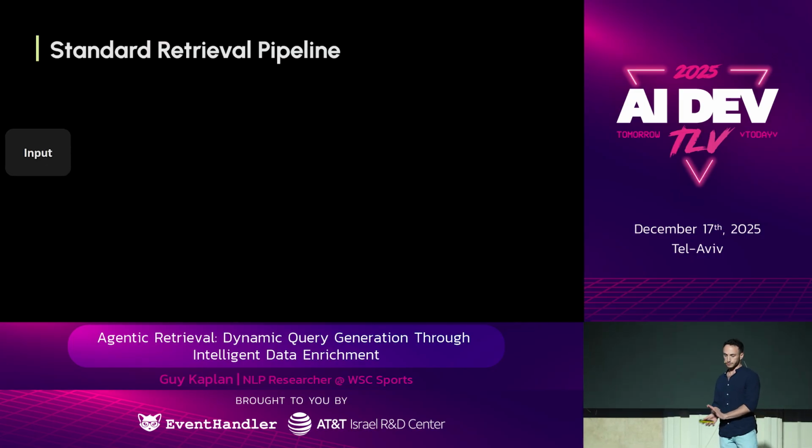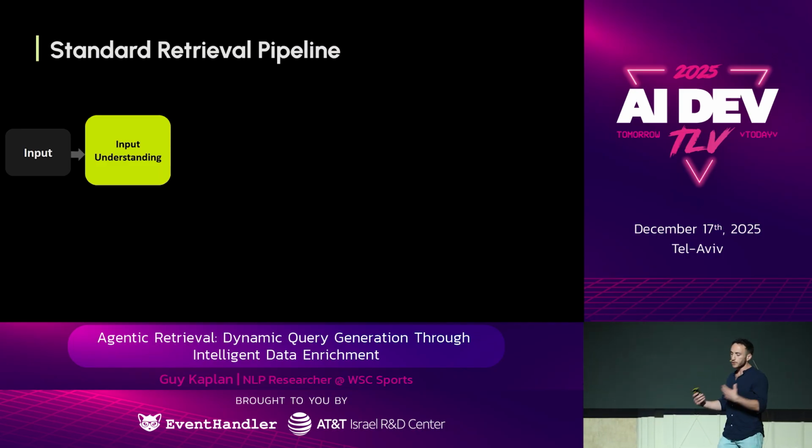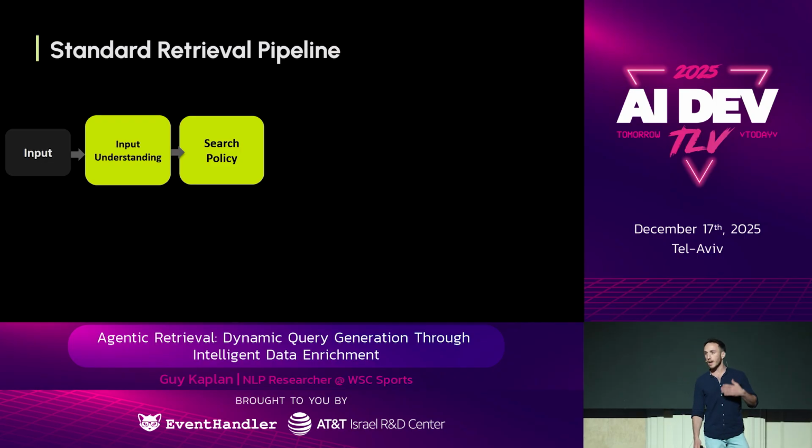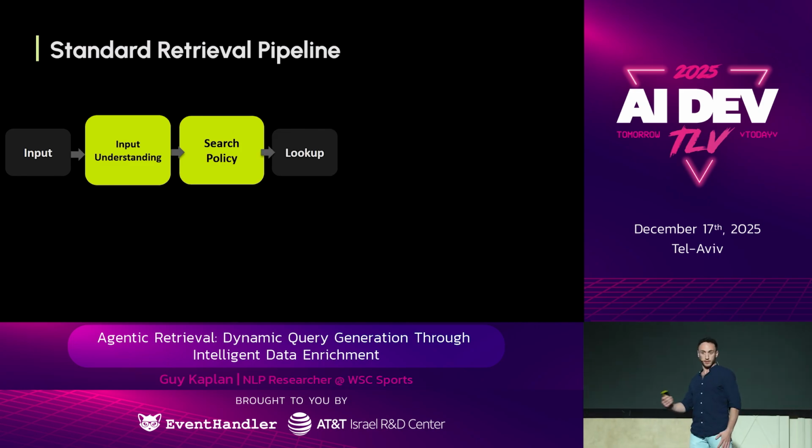Okay, so let's start by looking at a standard retrieval pipeline. So we start with an input, like the sentence we saw. Usually there's a step of input understanding, some information extraction, entities extraction, maybe transforming the query a little bit. Then we have the search policy. Every use case requires a different searching strategy. Then we look up in the database.